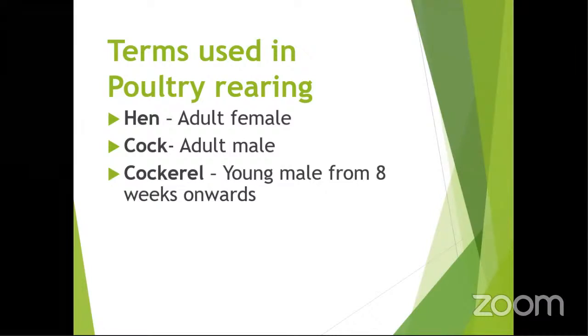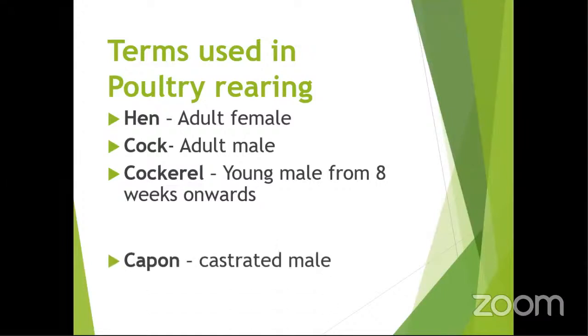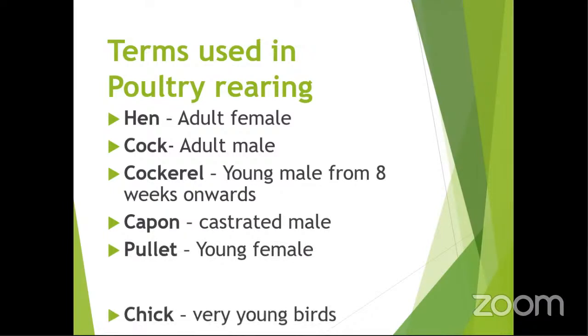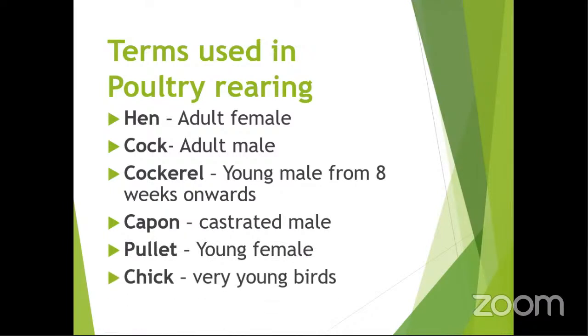We have the adult female, which is a hen. Then we also have the adult male chicken, which is called a cock. We have the cockerel, which is the young male from 8 weeks onwards. The capon, castrated male. The pullet, this one is a young female. The chicks, and so on.